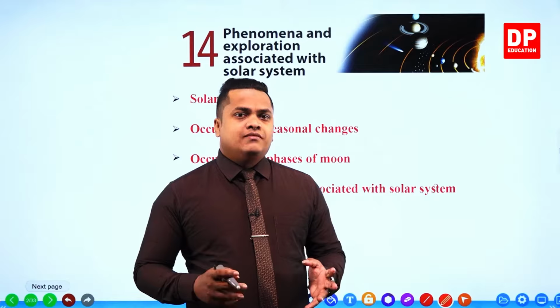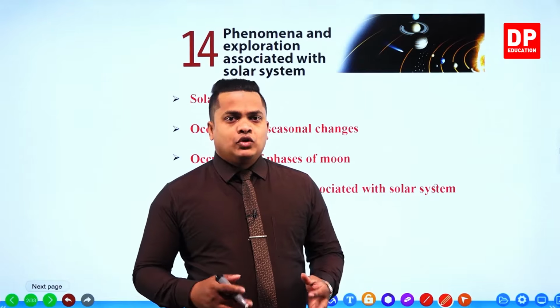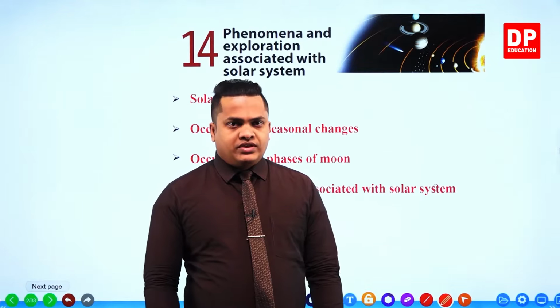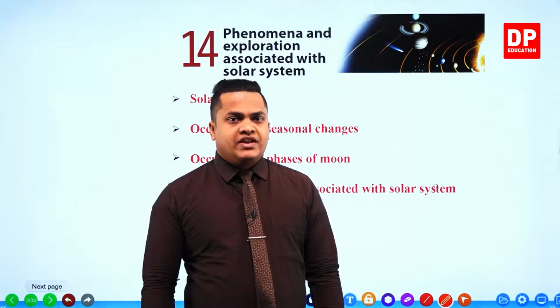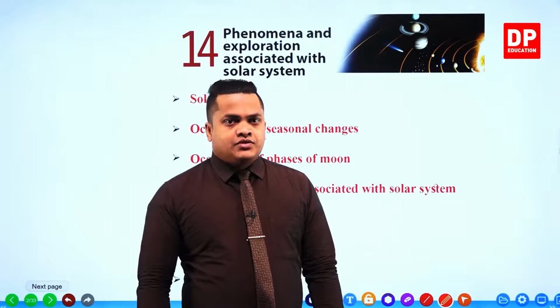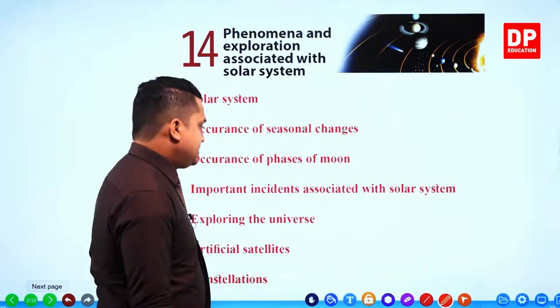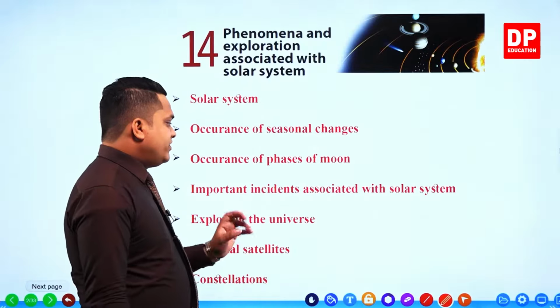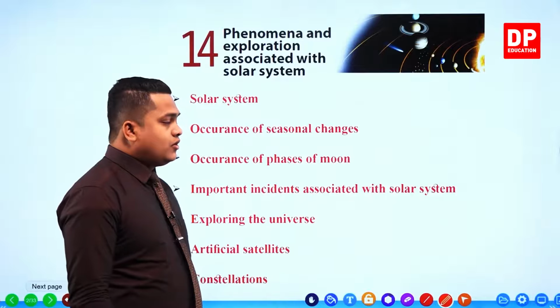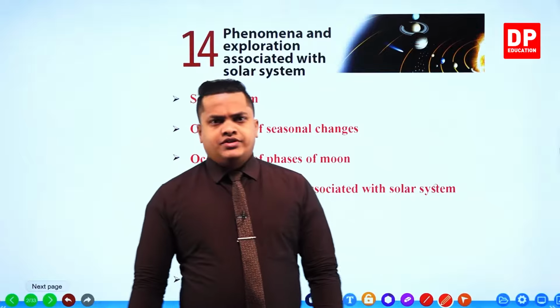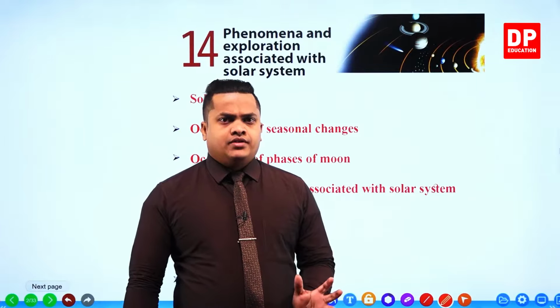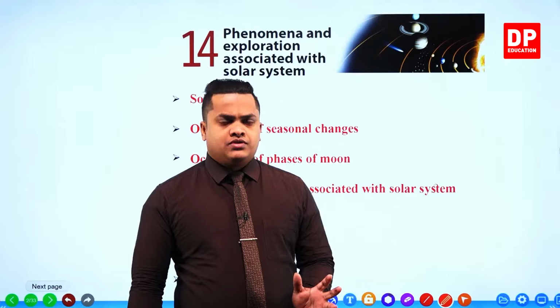We'll be mainly focusing on those kinds of incidents within the third main topic. After that we'll be discussing the universe and how to explore the universe. What are the modern technologies used by man in order to explore the universe?